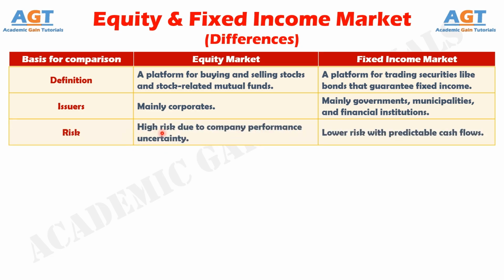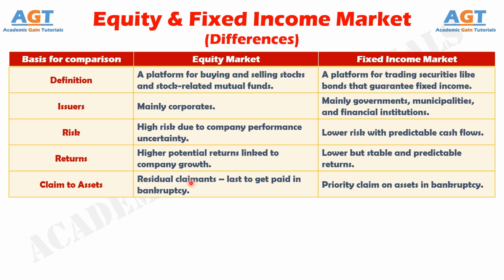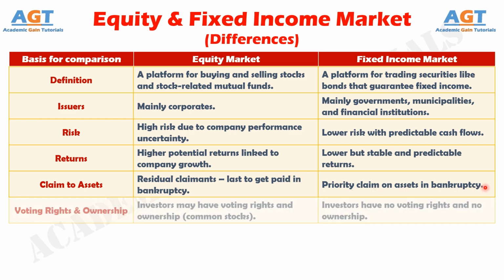Number 3. The equity market carries a higher level of risk, whereas the fixed income market carries relatively lower risk. Number 4. Investments in the equity market provide higher potential returns, whereas investments in the fixed income market provide lower but more stable returns. Number 5. In case of bankruptcy, equity investors are the last to claim company assets, whereas fixed income investors have the first claim on assets.